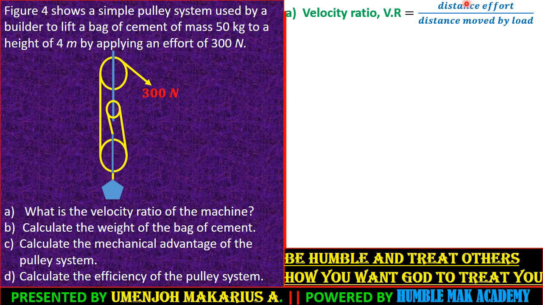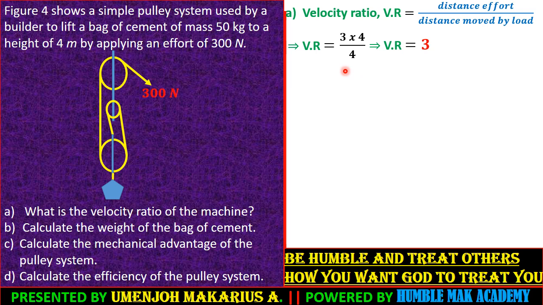So in essence, guys, the distance moved by effort has to be equal to 4 times 3, over the distance moved by the load, which is given to be 4. So doing this, we have the velocity ratio to be equal to 3. Keep in mind that it's unitless.